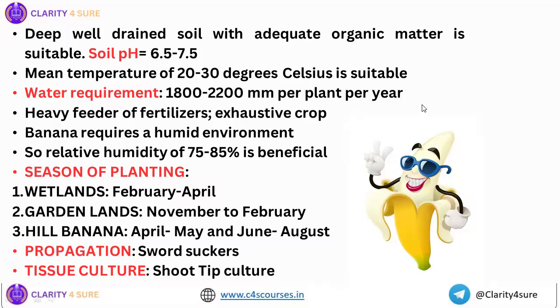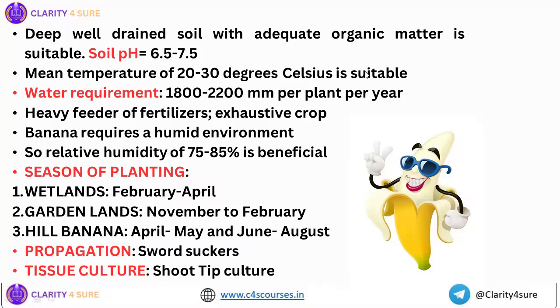For banana, the soil pH that is important is in the near neutral range, 6.5 to 7.5. Then, what is the water requirement in case of banana? 1800 to 2200 millimeter per plant per year. And banana is a heavy feeder of fertilizers. Okay, it's an exhaustive crop. So banana requires a high amount of potassium fertilizers.